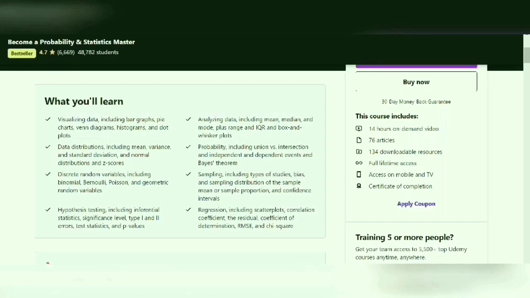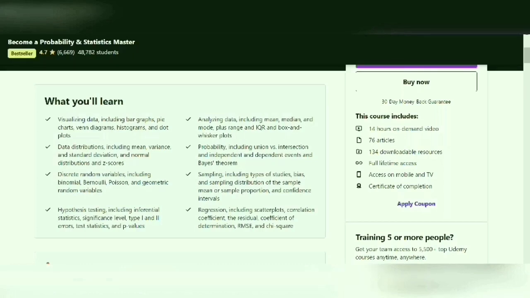Course number 2 is also from Udemy, and it is Become a Probability and a Statistics Master. This course stands at a rating of 4.7 stars and is also a bestseller course from Udemy. Now, what you will learn from this is how to perform data visualization, including different types of graphs, for example, bar graph, pie charts, histograms, and so on.